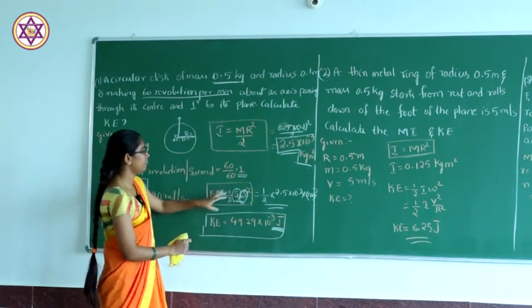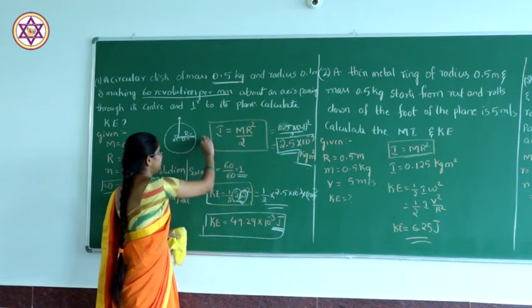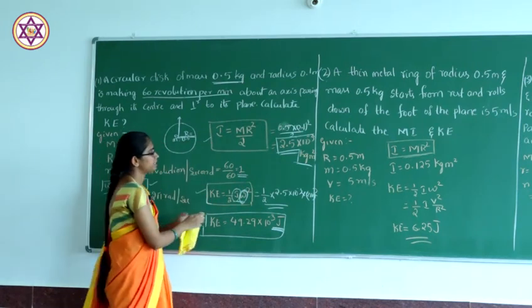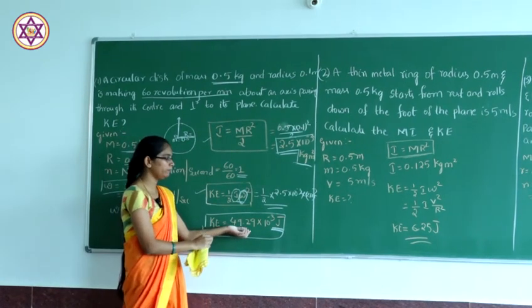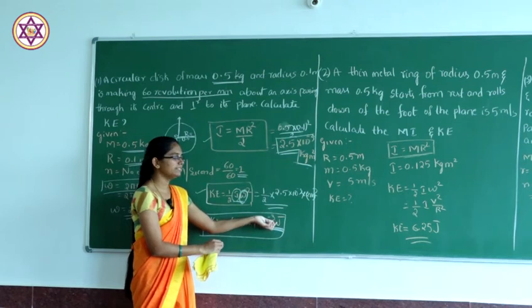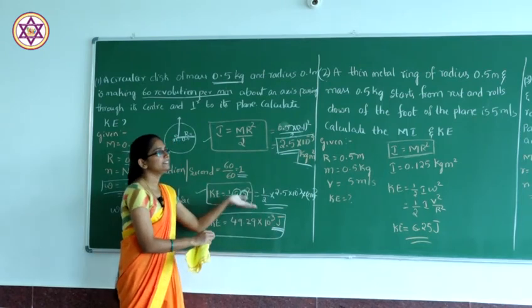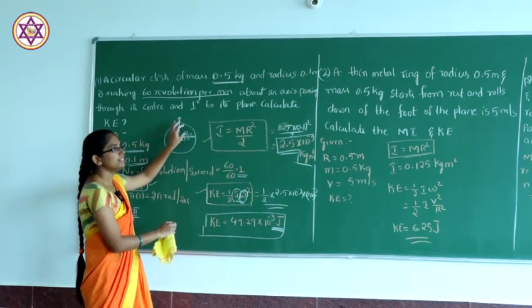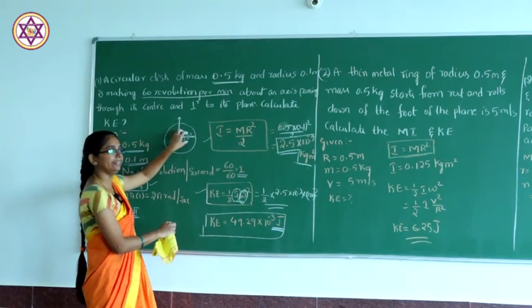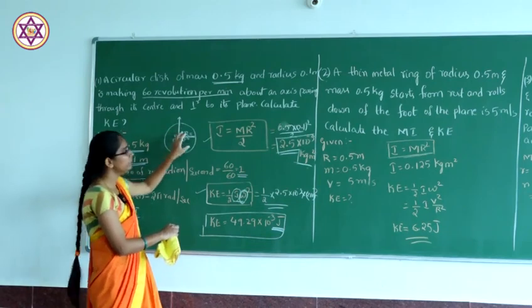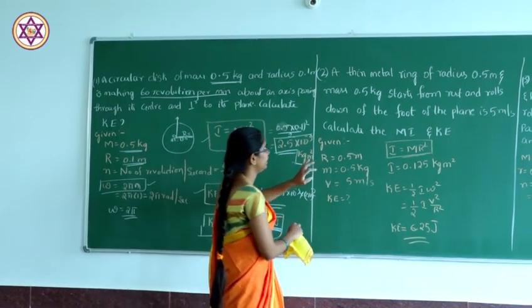For this we have to write the formula first, and after substituting all the values we get 49.29 × 10⁻³ joules. When you take the circular disc, the axis passes through the center. Okay, so let us solve the second problem.